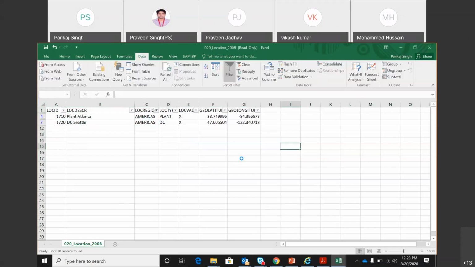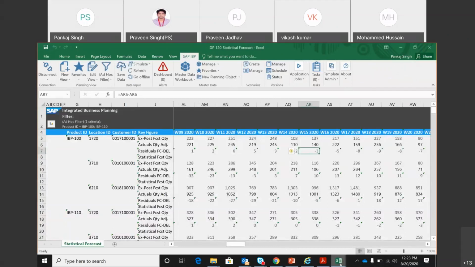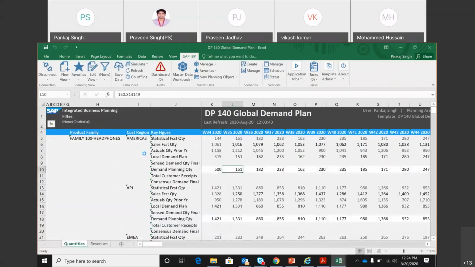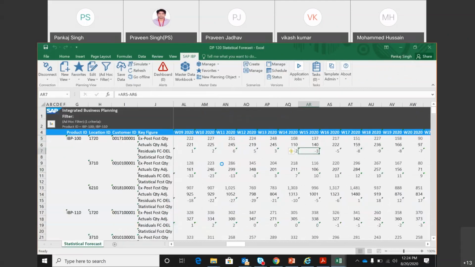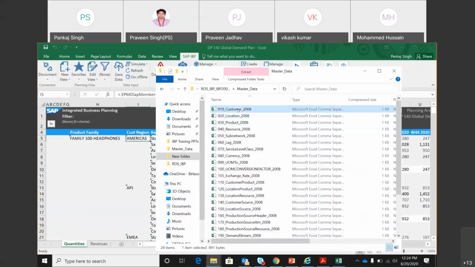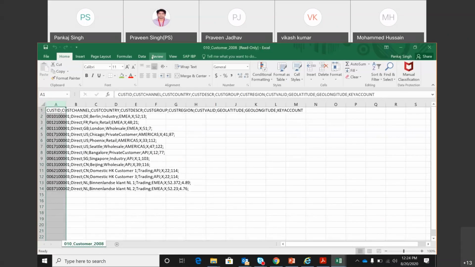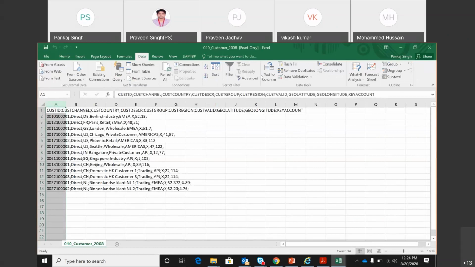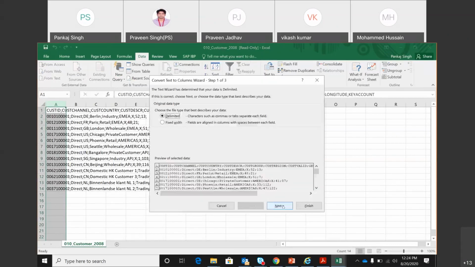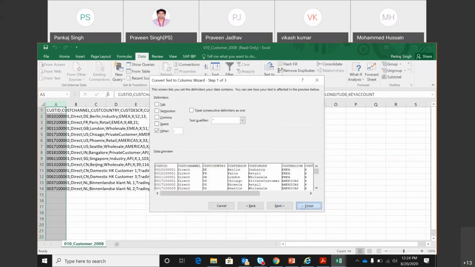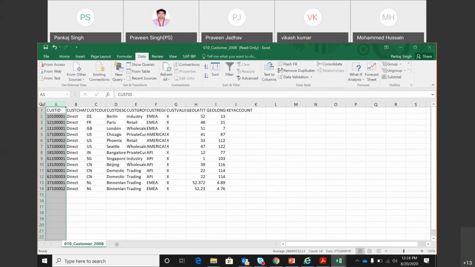And where is that being used? If you go to the 140 template, you'll see the customer region here. So customer region is not similar to location region, but we'll find the customer region here in the customer master data. Okay.